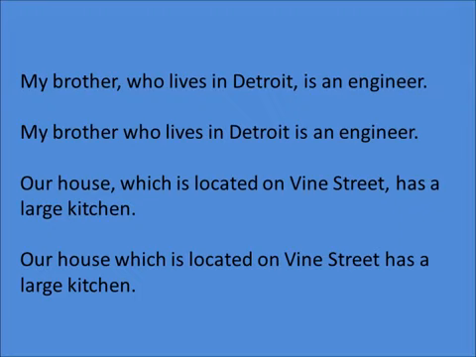Our house, which is located on Vine Street, has a large kitchen. Our house which is located on Vine Street has a large kitchen. When I read the commas, I pause and my voice rises a bit. Although I'm exaggerating this to make it clear, all native speakers should and do give some short pause here to indicate that there are commas present.